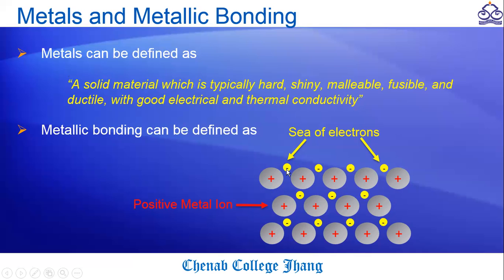The valence shell electrons make a sea of electrons around the metals, and due to this sea of electrons, we usually see that metals are good conductors of heat and electricity.